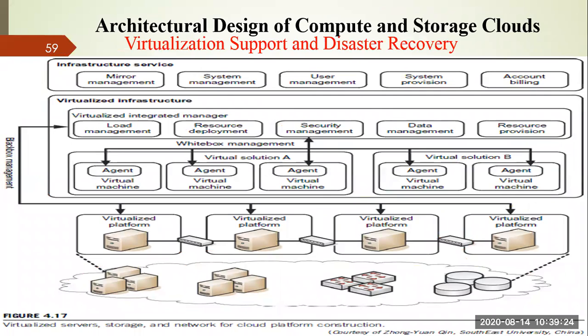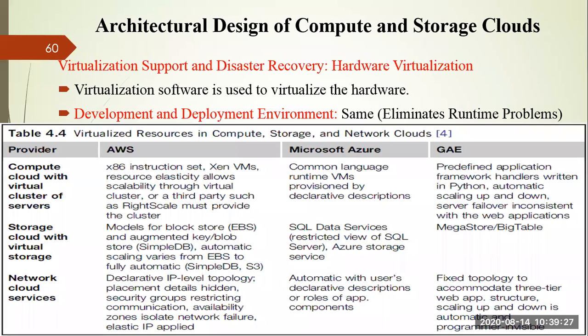These are the three popular cloud service providers. You know that Amazon provides a cloud called Amazon Web Services. Microsoft provides a cloud called Microsoft Azure, and Google also provides a cloud called Google App Engine. You can create an account in Google App Engine and use some of the resources available there. That is a free account given by Google. You can use your Gmail username and password to access GAE. What services are they providing? They may provide the computational cloud, the storage cloud, and the network cloud. These three services are provided by AWS, Microsoft Azure and GAE.